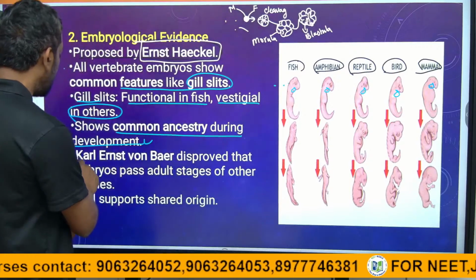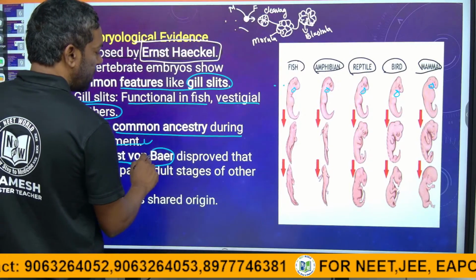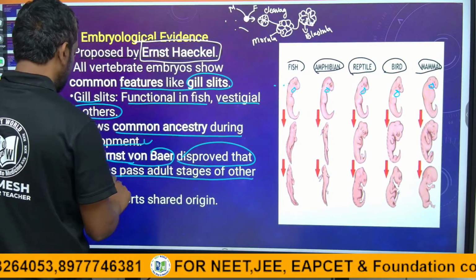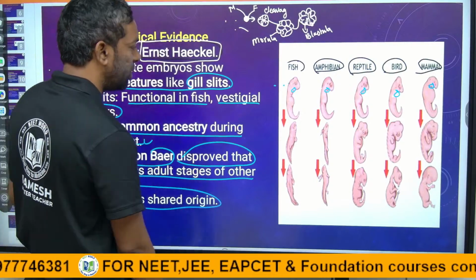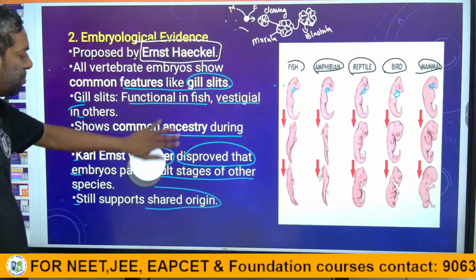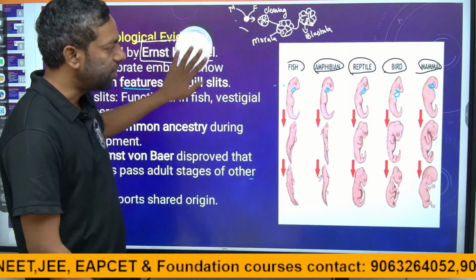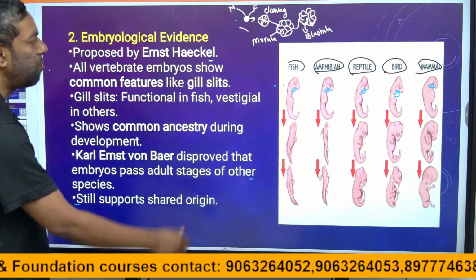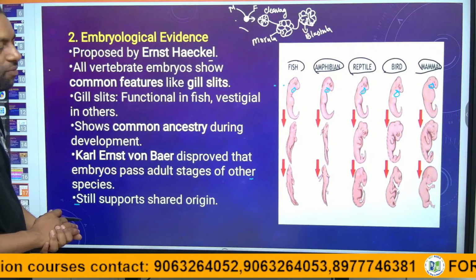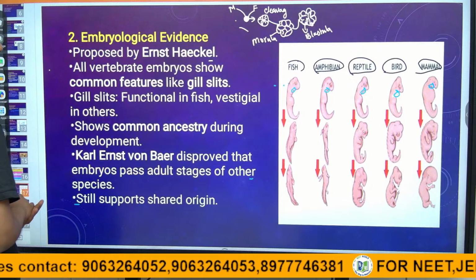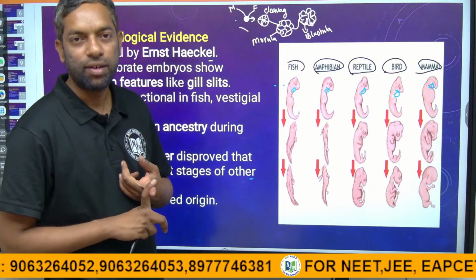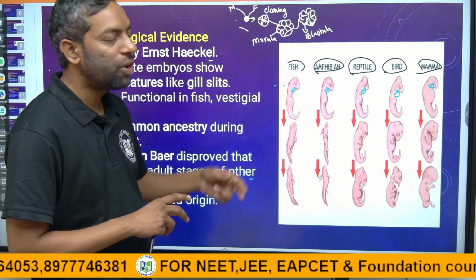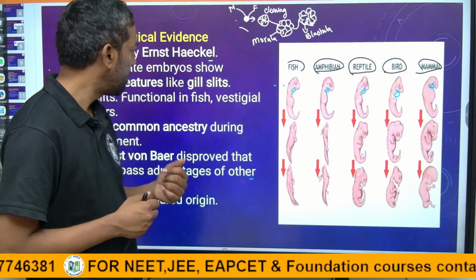Karl Ernst von Baer disapproved of this idea that the embryo passes through adult stages of other species, but it still supports the origin. This scientist did not accept the theory actually, but most scientists accepted it. Embryonic development is one of the evidences for evolution. They might ask what kinds of evidence there are. We saw the geological scale, paleontology, as one evidence, and embryology is the second evidence.